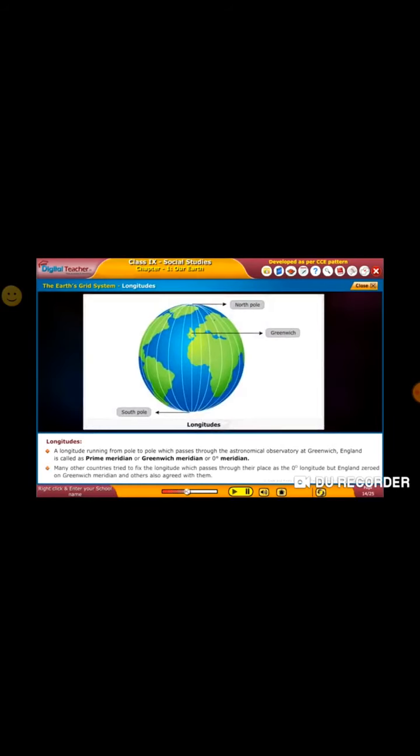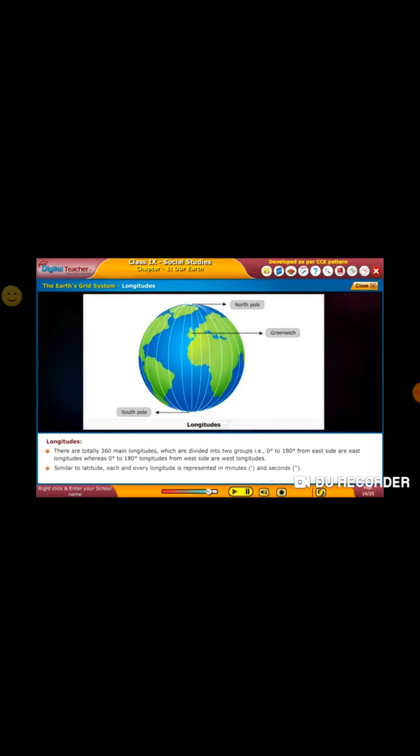The longitude running from pole to pole, which passes through the astronomical observatory at Greenwich, England, is called the prime meridian, or Greenwich meridian, or 0 degree meridian. Many other countries tried to fix the longitude which passes through their places as 0 degree longitude, but England's Greenwich meridian was agreed upon by others.